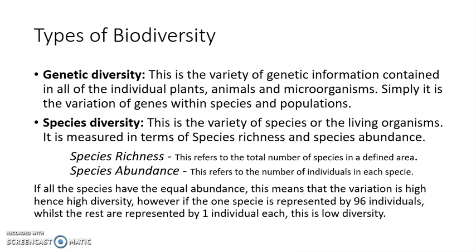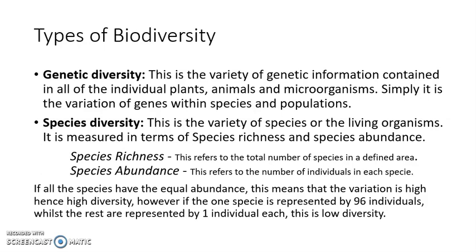For example, if we talk about one geographical area where some cattle are living, some buffaloes are living, the species richness of that area would be 2 because we have only two species, one is cattle and one is buffalo. But when we talk about the species abundance, then we will see the number of individuals in that species. For example, the cattle species will have 50 individuals, or there are 100 cattle. And when we talk about the buffalo, then in the species abundance, we will see how many buffaloes are there. Are there 10 buffaloes, or 20 buffaloes, or 100 buffaloes?